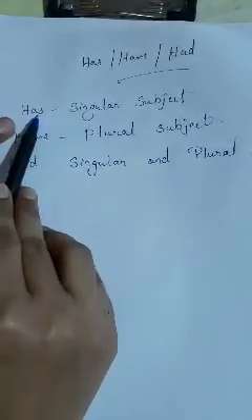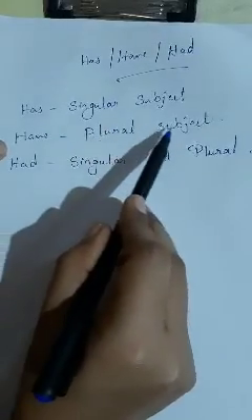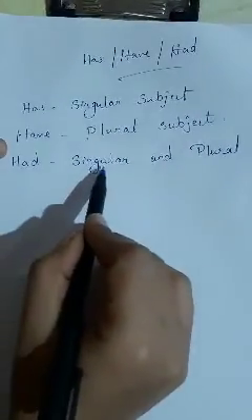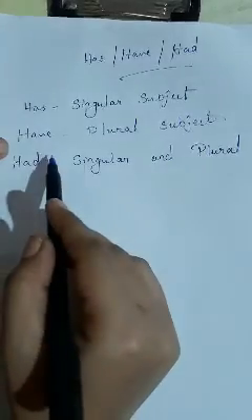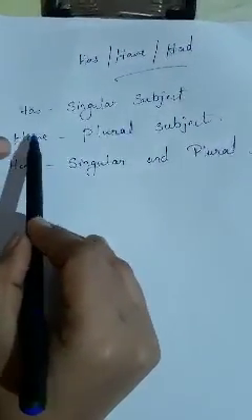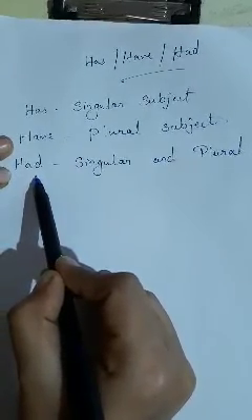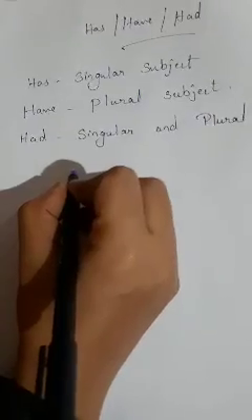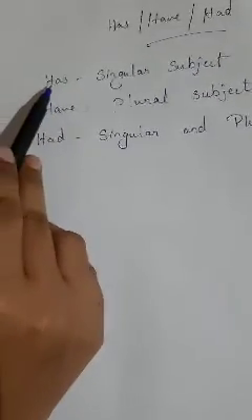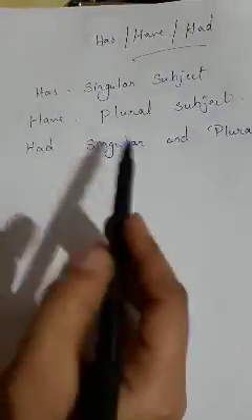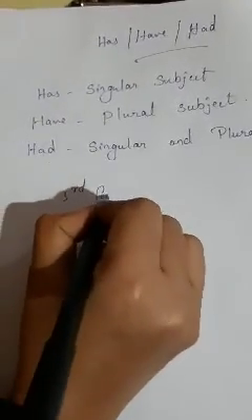The verbs has, have, had. Has we use with the singular subject. Have we use with the plural subject. Had we use with both the singular and the plural subject. As I explained before, has or have we use in the present tense. Had we use in the past tense. And when we use the words has, have, had with the action verbs, we use the third form of the verb.